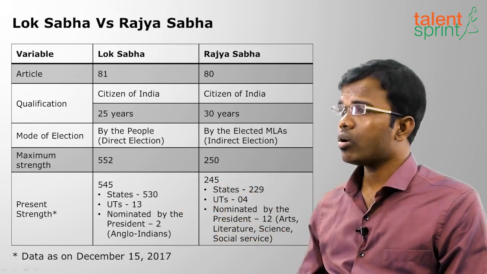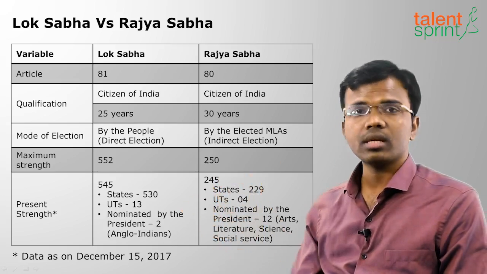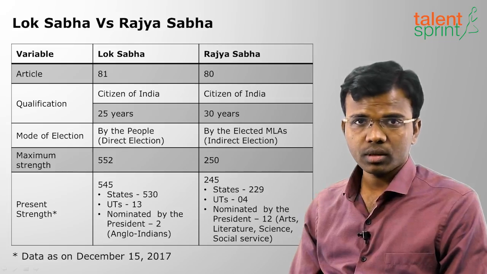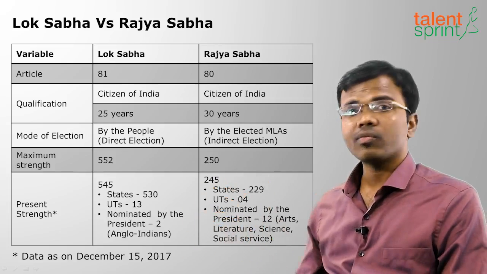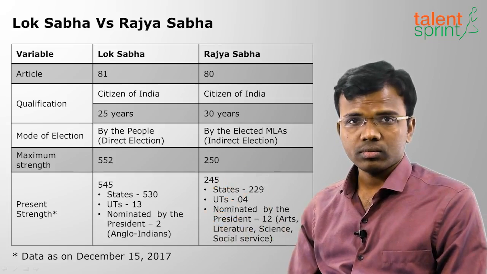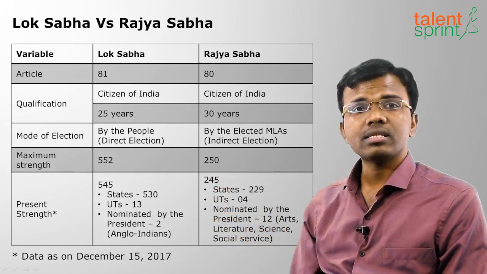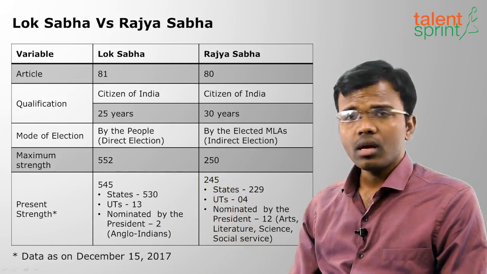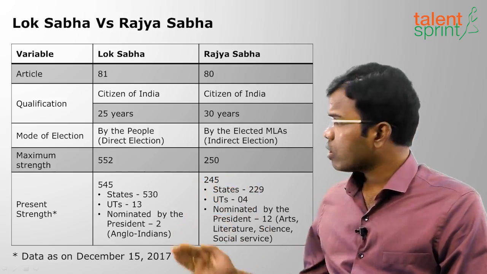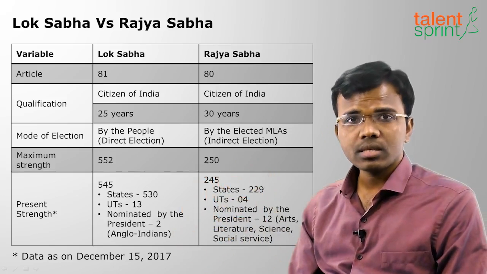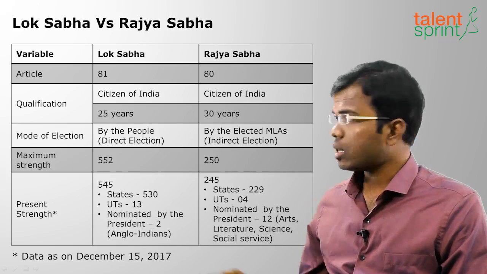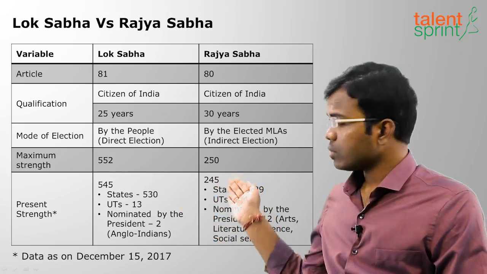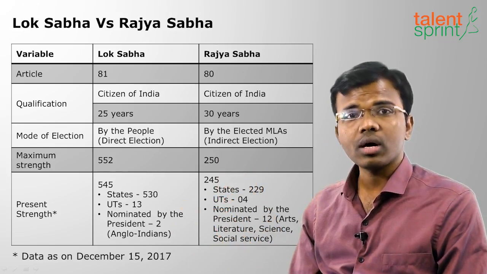Moving on to the next one, that is the maximum strength that is allowed. The maximum strength of Lok Sabha is 552, and the maximum strength of Rajya Sabha is 250. For Lok Sabha the present strength is 545. Out of that 545, 530 members are from states and 13 members are from union territories, and 2 are nominated by the president who are Anglo-Indians.